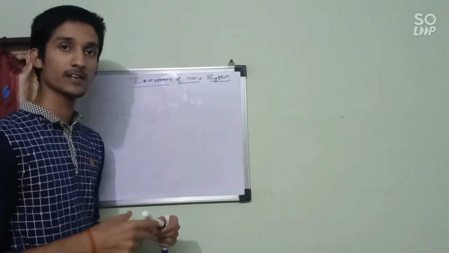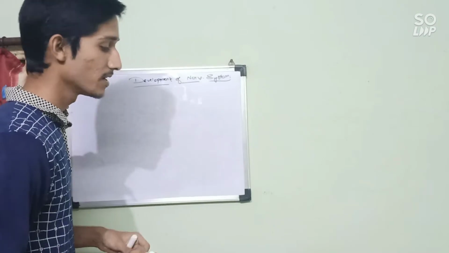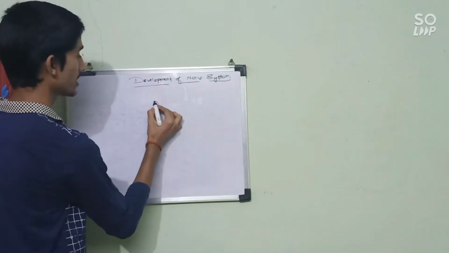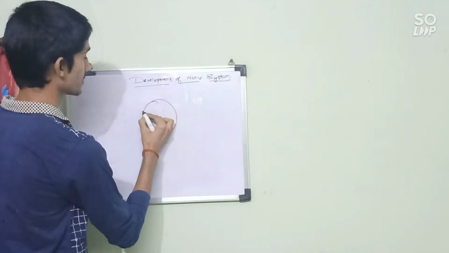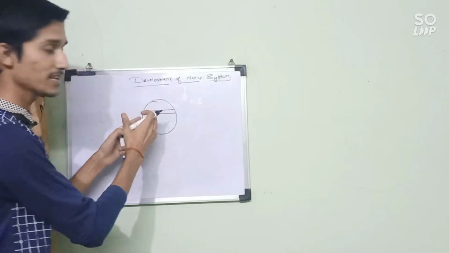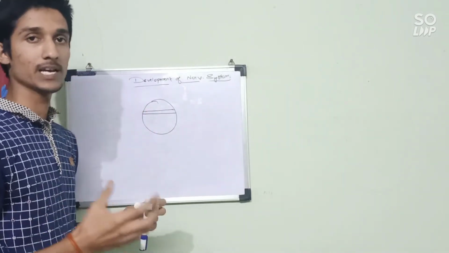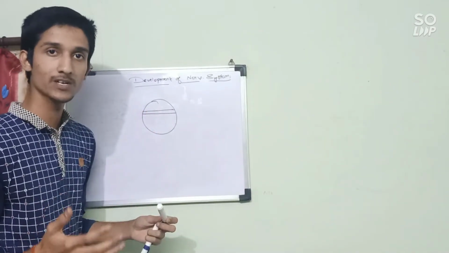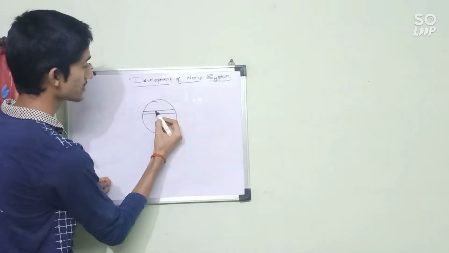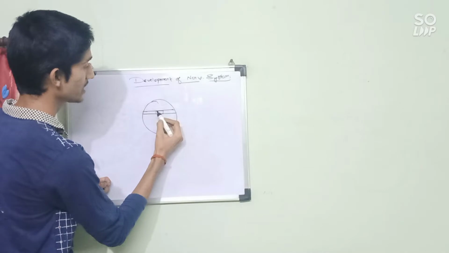So today we will discuss our next topic, development of nervous system. If we take the transverse section of embryo, we will find that there is a layer of ectoderm. This layer of ectoderm has certain specified types of cells which are responsible for the development of our nervous system. This layer of ectoderm has cells known as